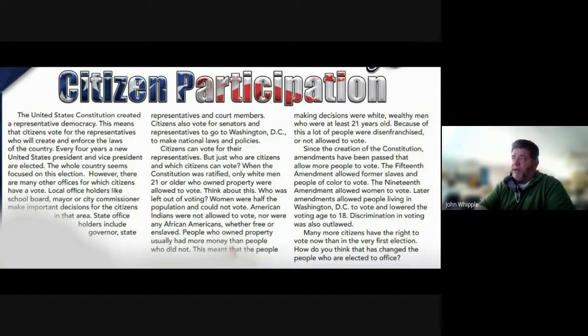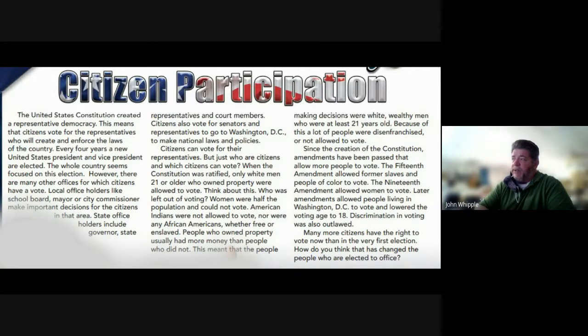Since the creation of the Constitution, amendments have been passed that allow more people to vote. The 15th Amendment allowed former slaves and people of color to vote. The 19th Amendment allowed women to vote. Later amendments allowed people living in Washington, D.C. to vote and lowered the voting age to 18. Discrimination in voting was also outlawed. Many more citizens have the right to vote now than in the very first election.